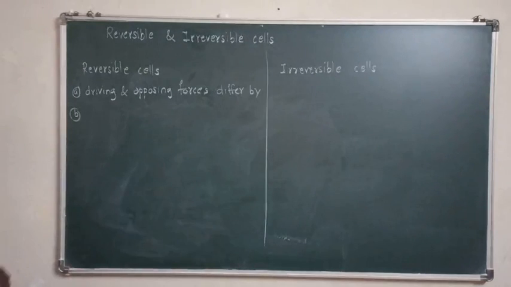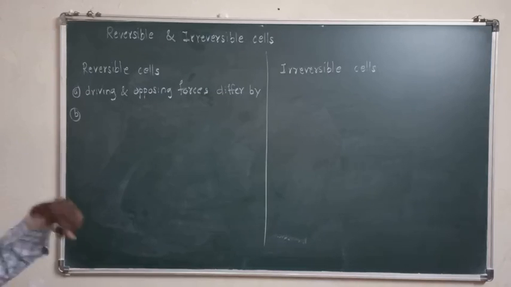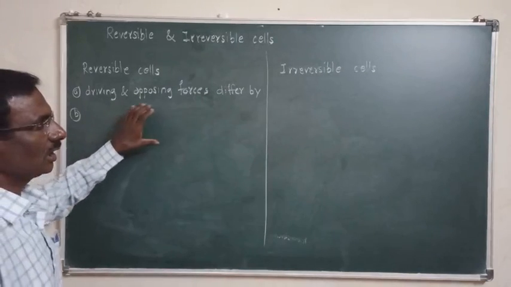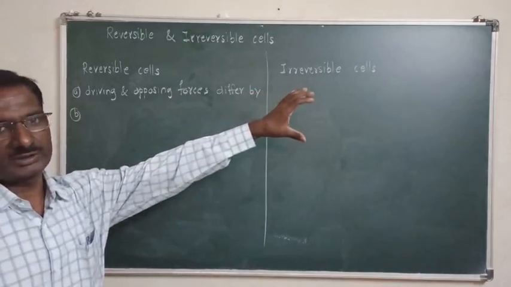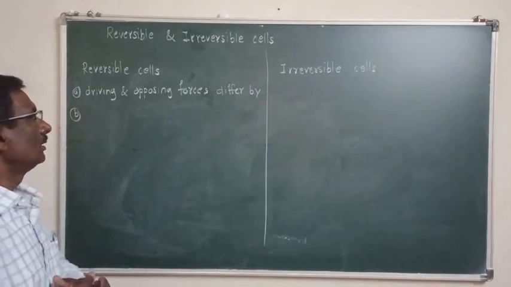These are the two conditions, and when a cell follows these two conditions, it is called a reversible cell, and the cell which does not satisfy these two conditions is called an irreversible cell.